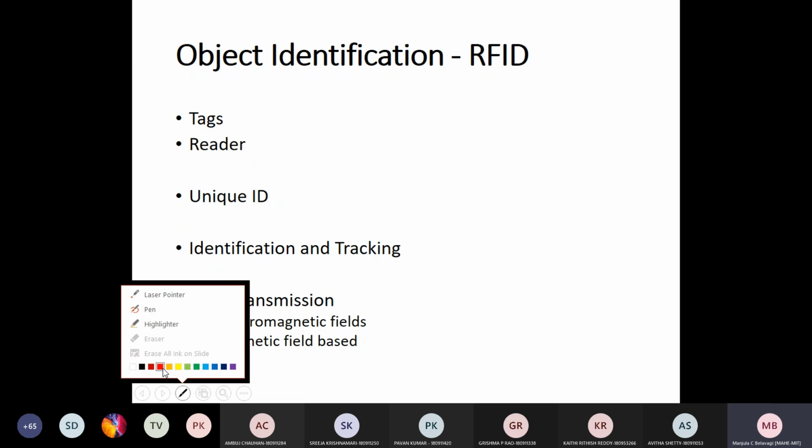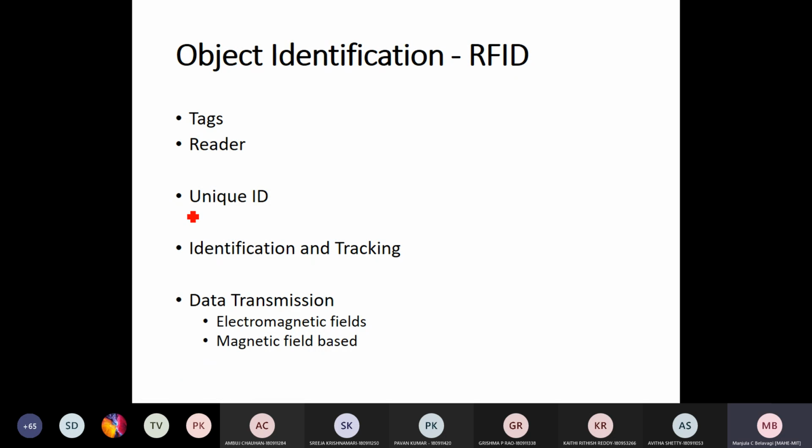You can see this unique ID. Tags contain a unique identification number. But chipless tags are also available, where the tag ID is encoded onto the physical structure of the tag.